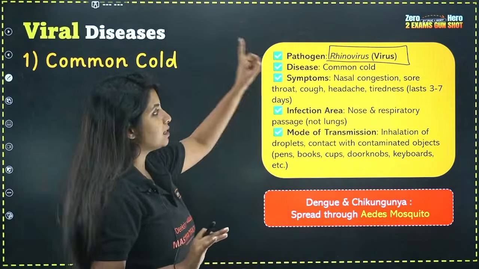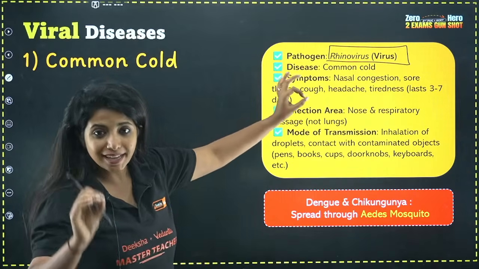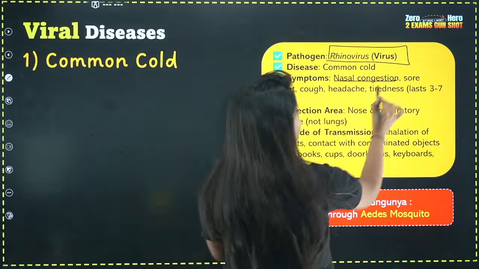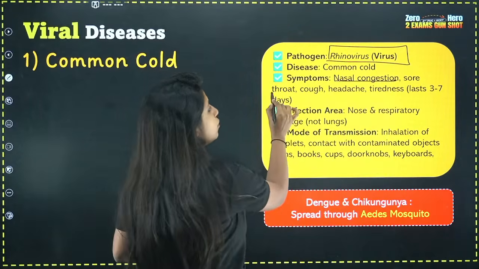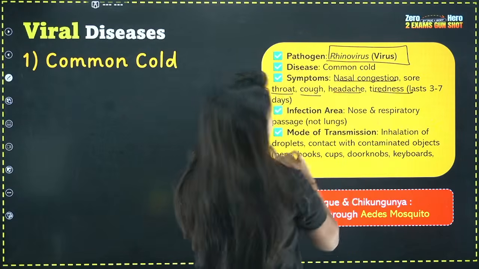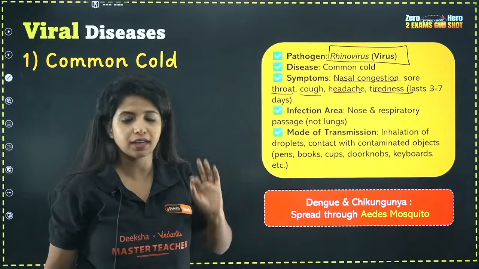Okay, so rhinovirus is the virus that causes common cold. Now, as I said, it affects your upper respiratory system, not the lower one, which is why you will have nasal congestion. Your nose will be blocked. You will be having sore throat and cough. You will be having headache and also tiredness. And mostly it lasts for 3 to 7 days.